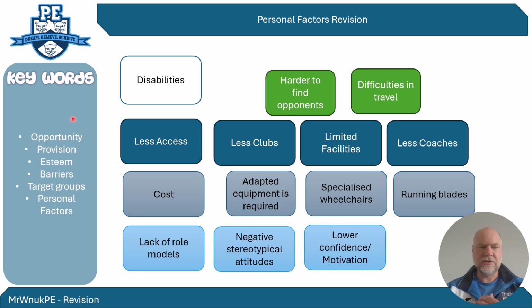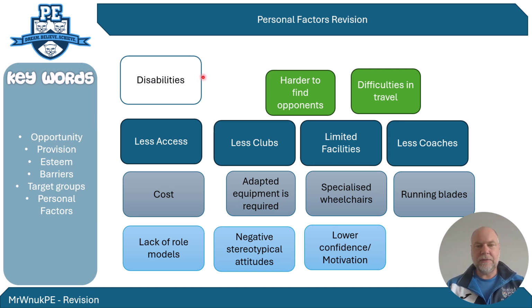So opportunity could be down to things like how much money they have or how much free time they have. Provision is what's put on by outside people or outside organisations, or what's available to them to take part in. And then esteem is the personal, emotional side of it, their confidence and their feelings. So when we want to revise it, you won't necessarily be asked about opportunity, provision, and esteem, but it's good to try and think of, can I break it down into opportunity, provision, and esteem?